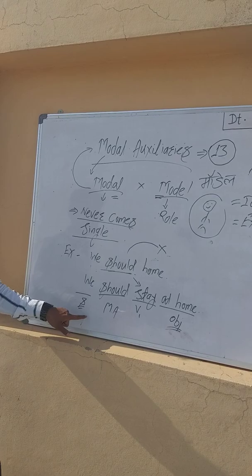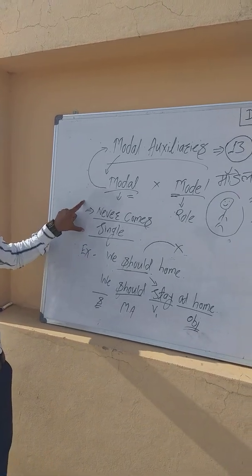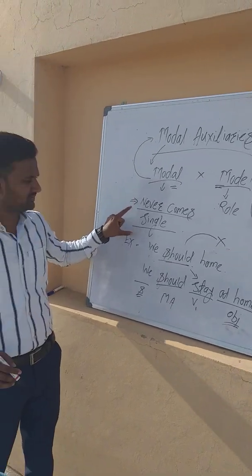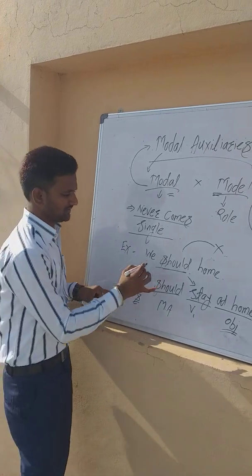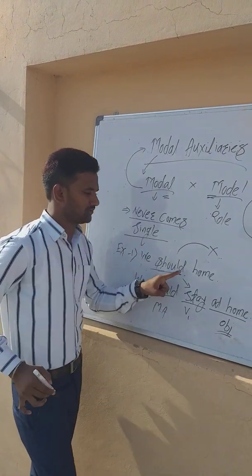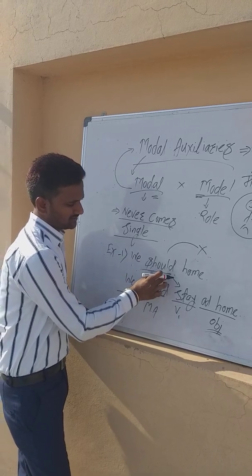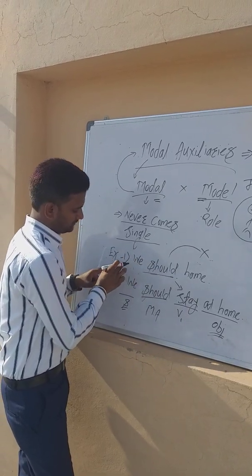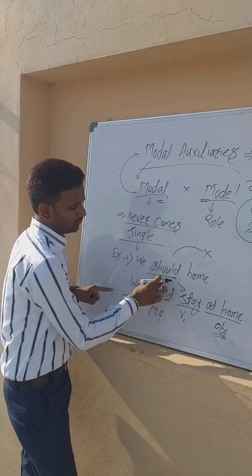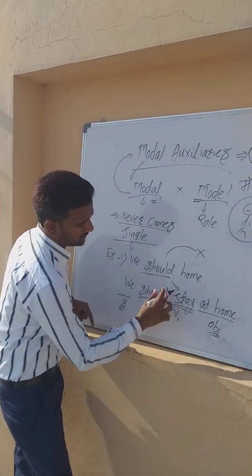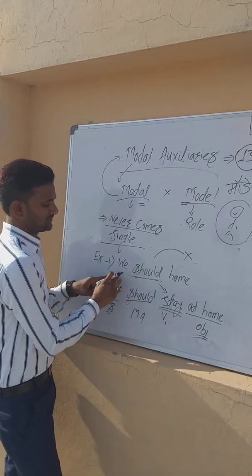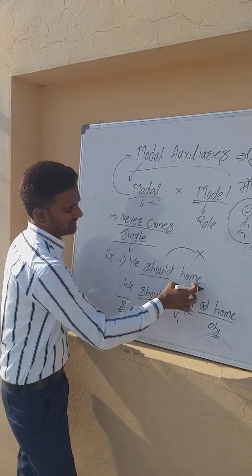This is the first concept. A modal auxiliary never comes single. The first sentence given is, we should home. There is a subject and a modal auxiliary, but we write the sentence without a verb, just subject, modal auxiliary, and the direct object.